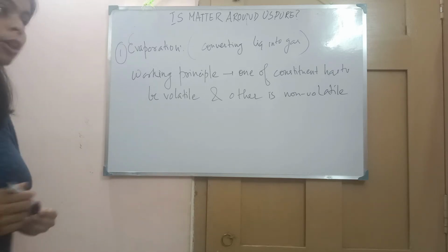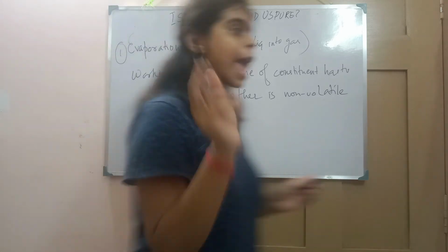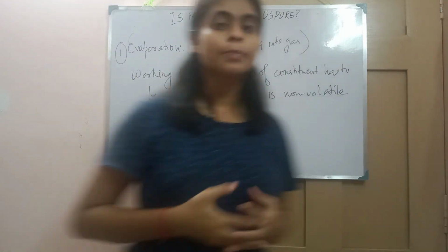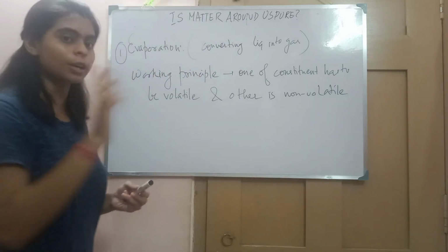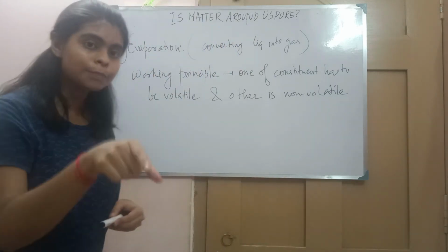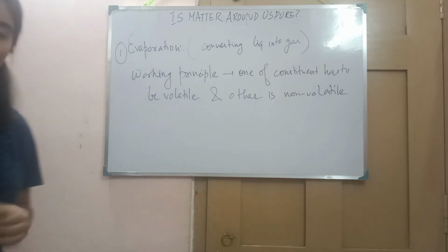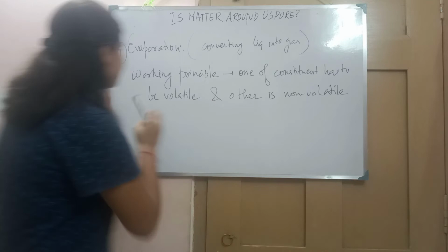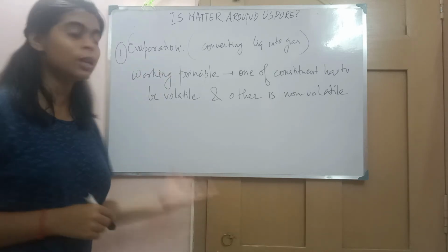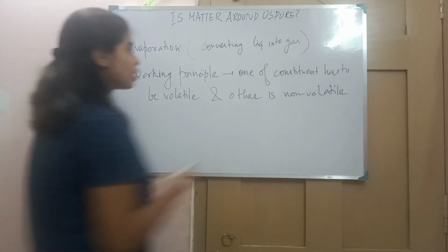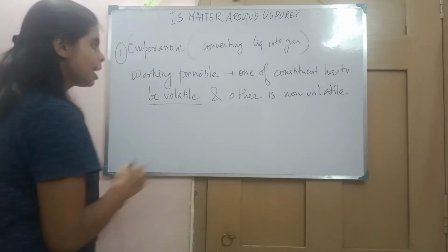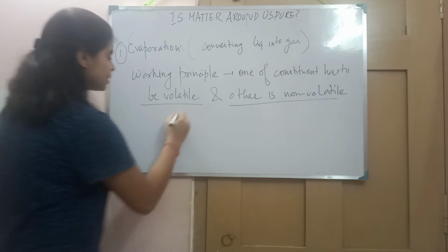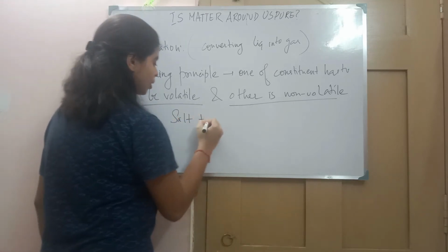Every separation method has a certain working principle, and only if the mixture follows that rule can we perform the separation. For evaporation, the rule is that one of the constituents has to be volatile and the other has to be non-volatile. It is a must.